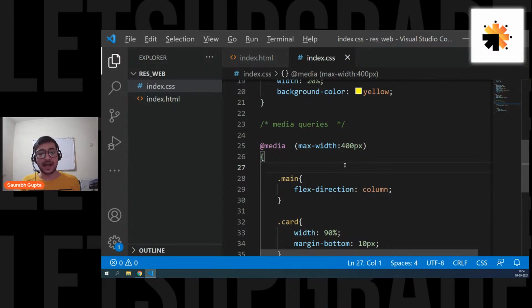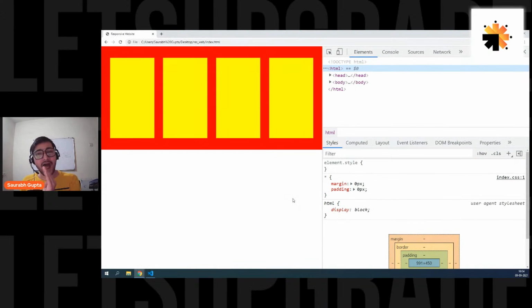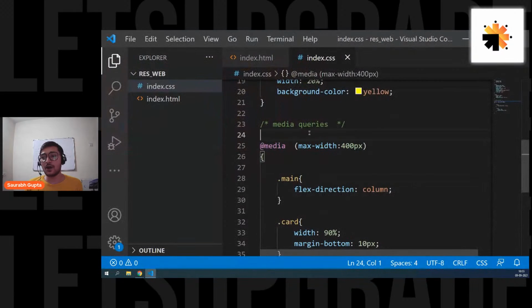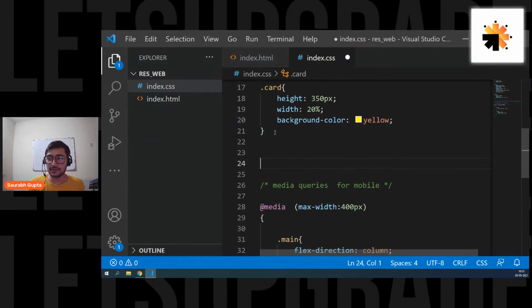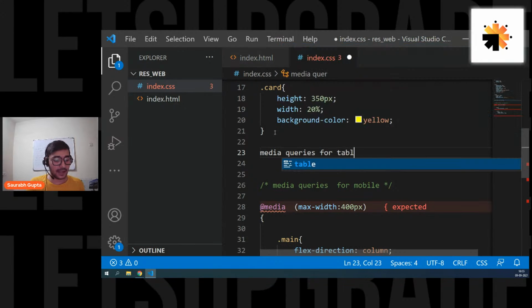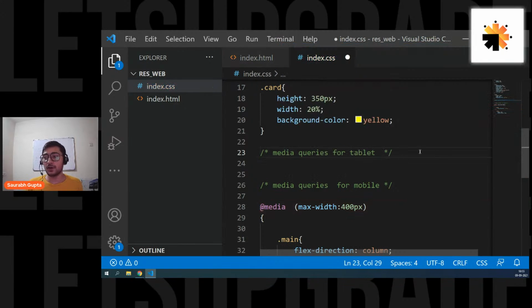Now guys, I wanted your help. I want to write some CSS for tablet, and the width I am considering here is 1024. So what can I do, guys? Come on, tell me. How should I write it? Let's say I go ahead and write media queries for tablet in the same file, like that. Okay, here we go.